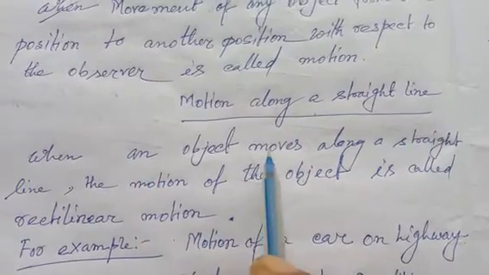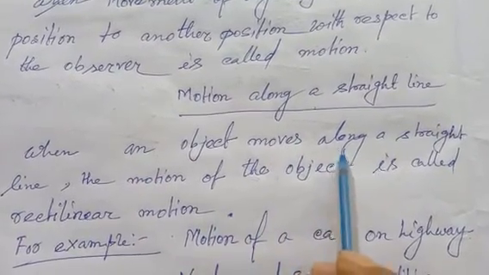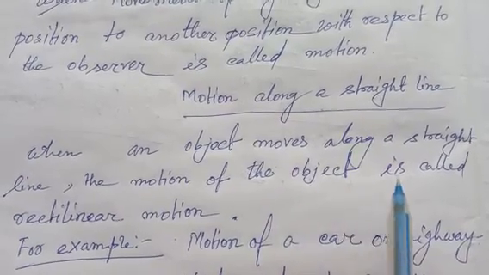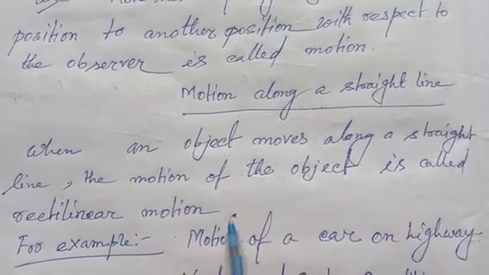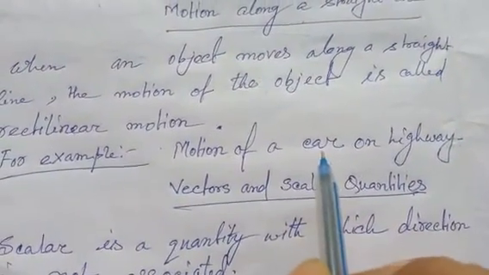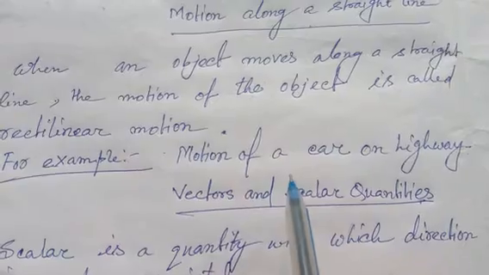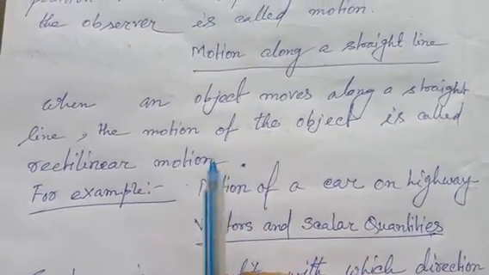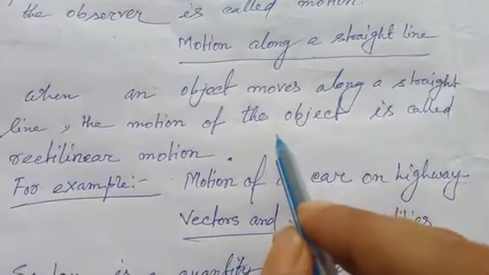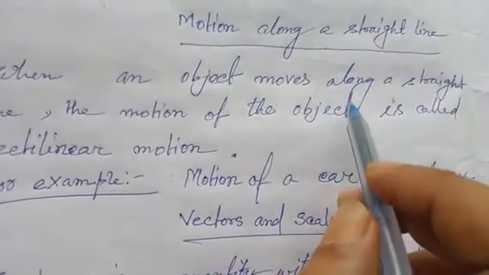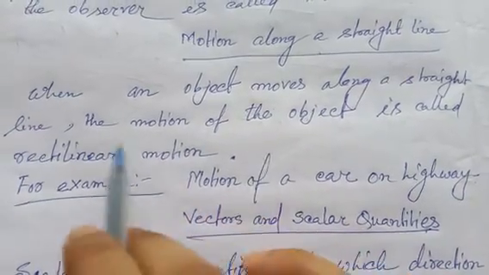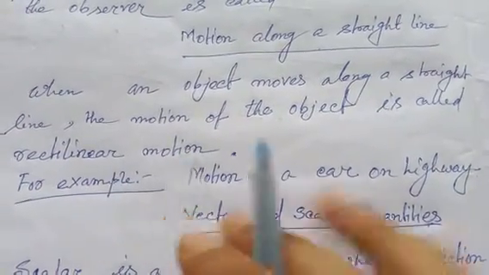For example, the motion of a car on a highway is rectilinear motion because the highway is straight.